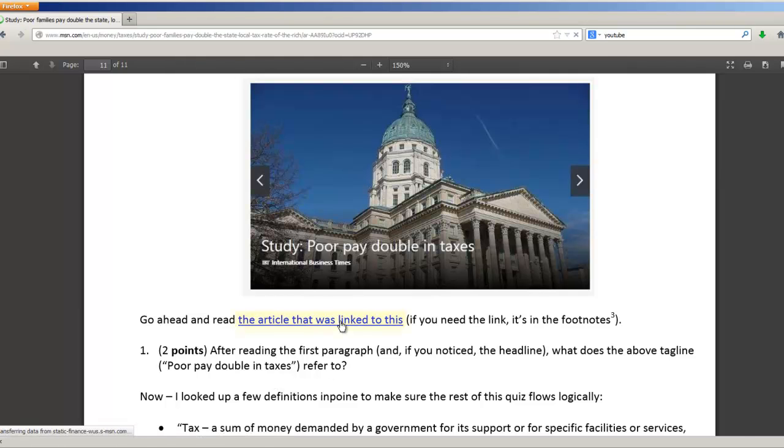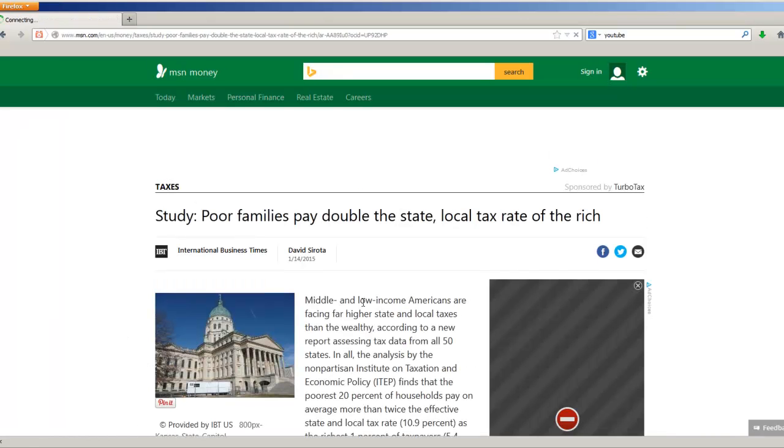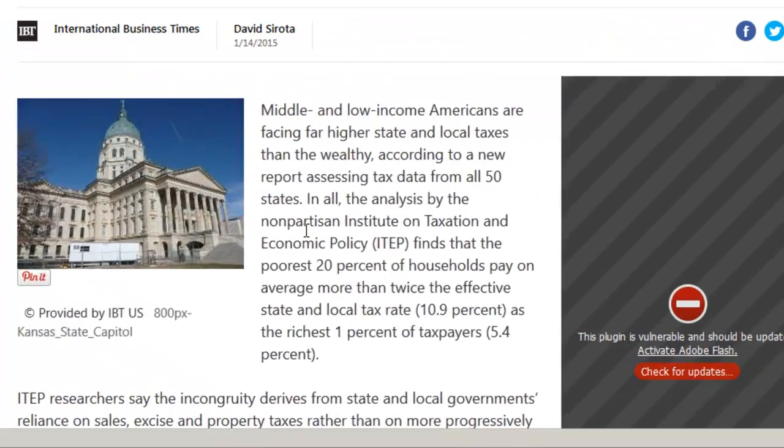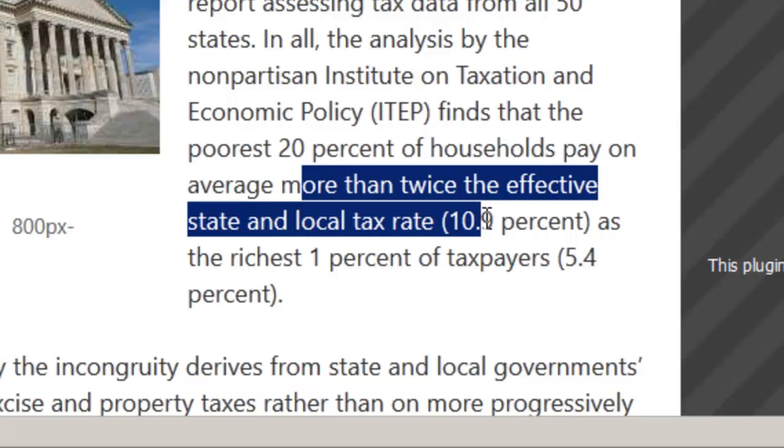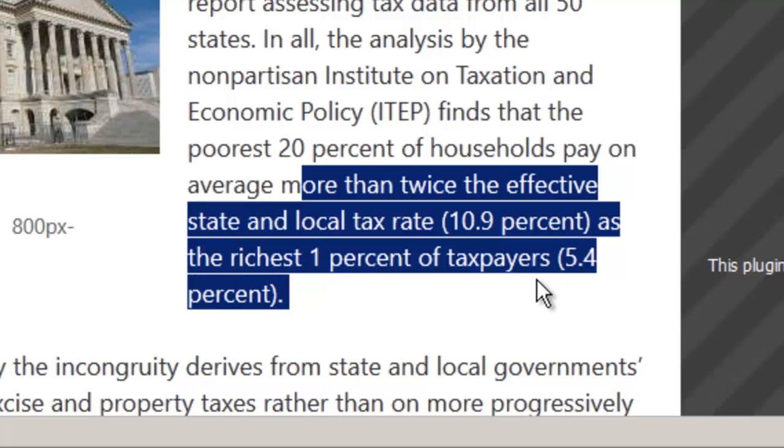Okay, so if you actually click on this, it says middle and low income Americans are facing far higher state and local taxes than the wealthy. Okay, so far so good. In all the analysis by the nonpartisan group, more than twice the effective local tax rate. Okay, now make sure you understand the difference. The headline says poor families pay double the state local tax rate of the rich. So you caught that, right?